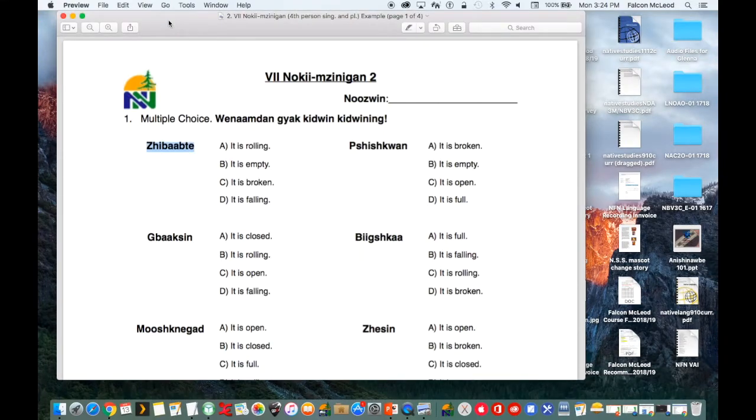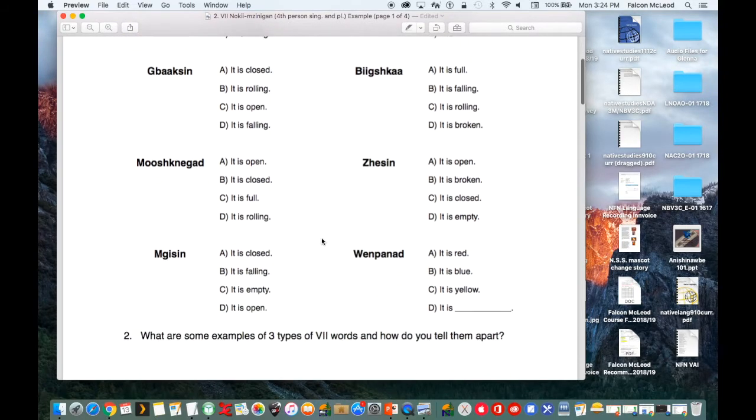So back to our worksheet, jebobte. So A, it is rolling. B, it is empty. C, it is broken. Or D, it is falling. So from our Quizlet example in our dictionary, we know the answer is A, it is rolling. So you can do that for the rest of these words.